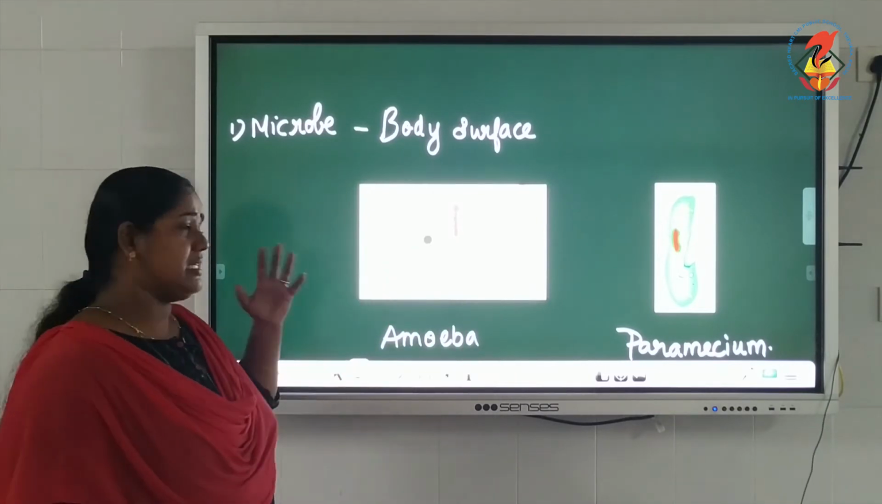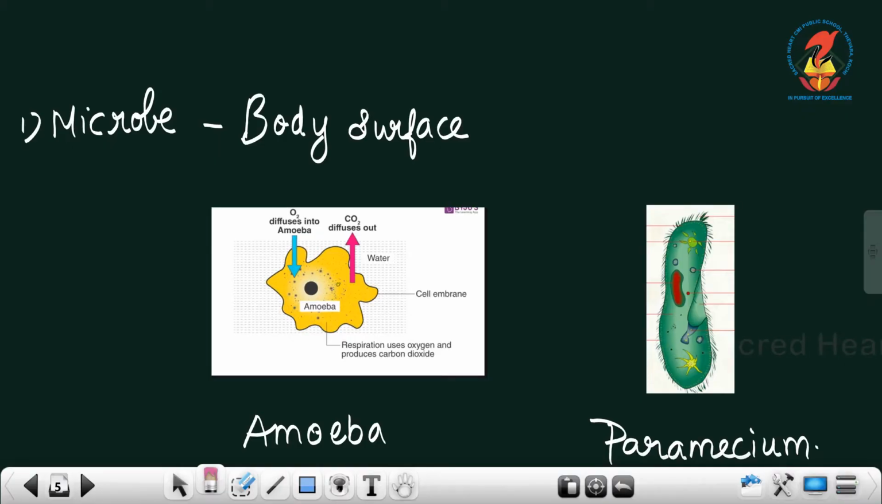So amoeba is a single cell microorganism. That cell is covered with a cell membrane. You can see a cell membrane here. See, this is the cell membrane. This cell membrane is its body surface. This is the cell and this is the cell membrane. This outer layer is a cell membrane.